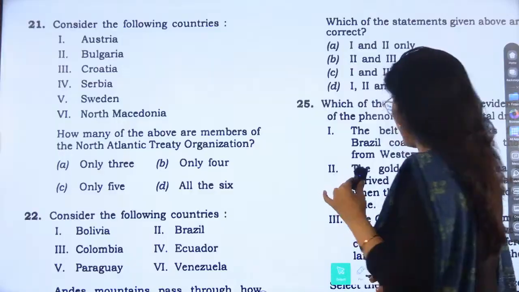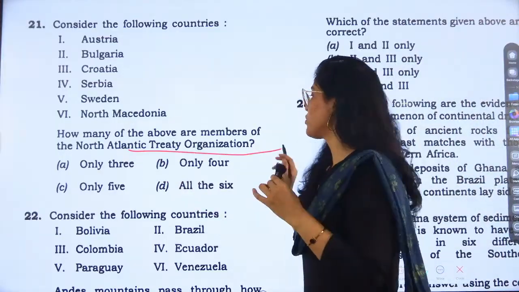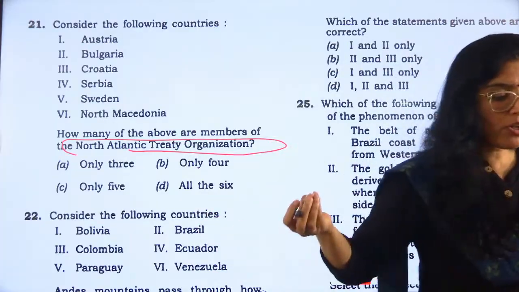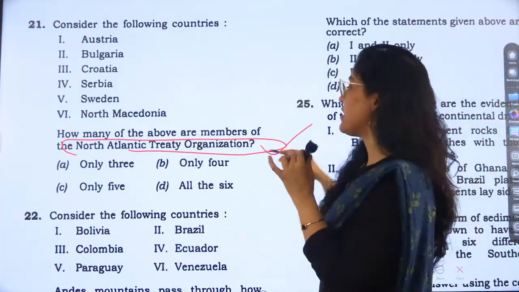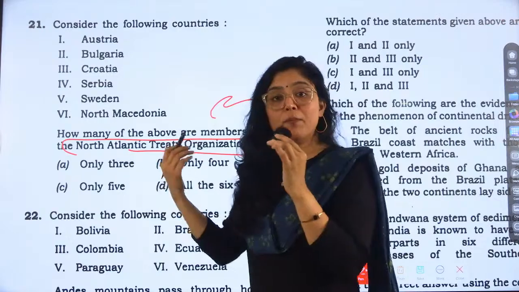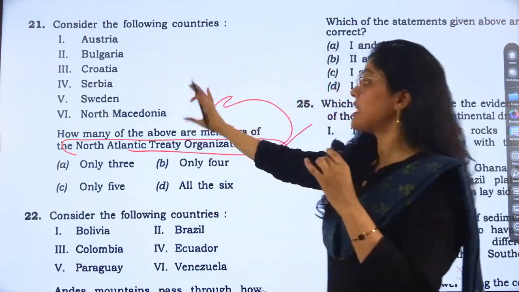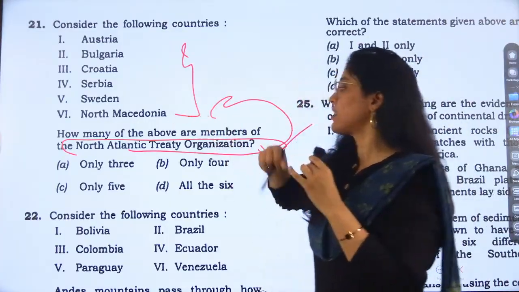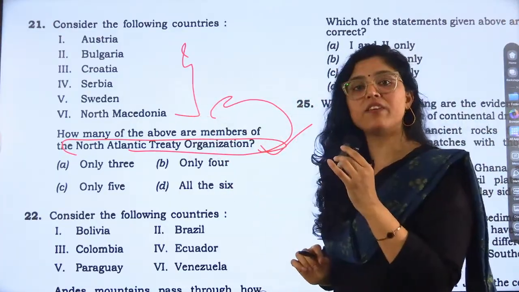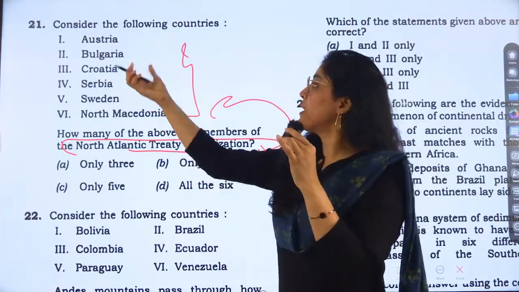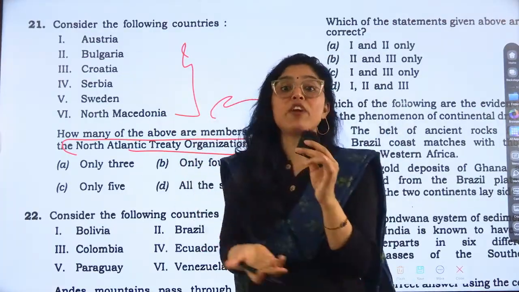This question was very difficult. Why are we saying that? See, NATO, North Atlantic Treaty Organization: nobody can count or remember the names of the countries that are members of NATO, right? Many countries are members. So these six options were given, and then these kinds of answers. If they had given country names like Sweden and Serbia and Croatia as members, elimination would have been easy, right?